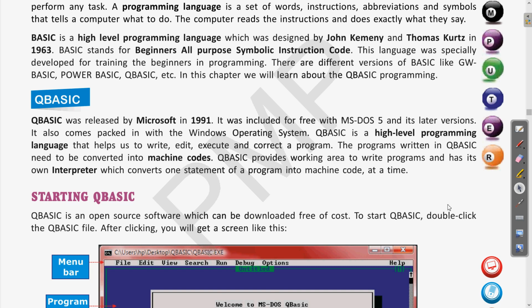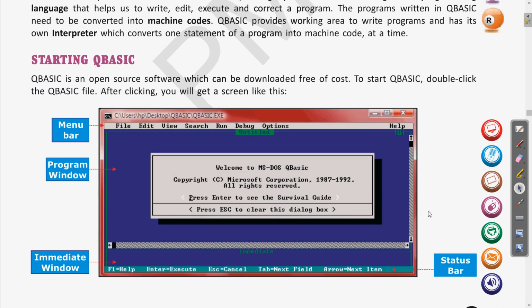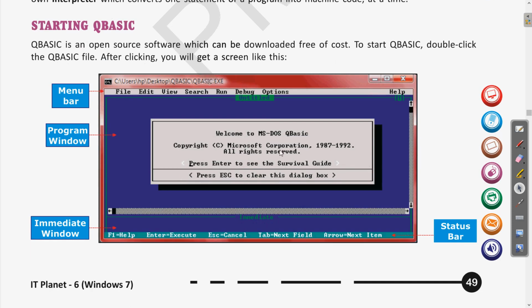Okay, then we have seen how to start QBasic. For starting QBasic, simply double click the QBasic file and QBasic will start. In that we have seen the different parts of QBasic: the menu bar at the top, then the program window where the program is written, then the immediate window, where if we want a single statement to be executed or run, we can use the immediate window.